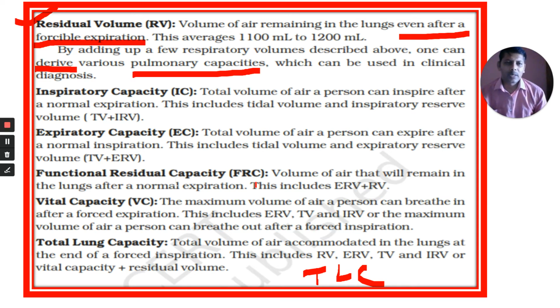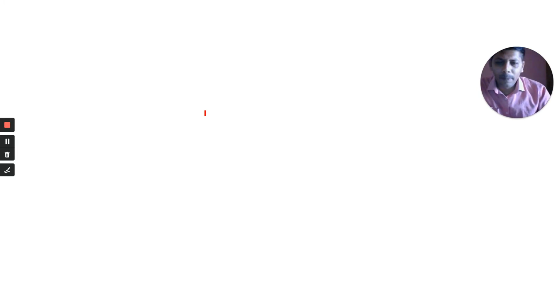That means I am asking you to do normal inspiration. After that, do forceful inspiration. You did three things here. First, you did normal expiration. After that, I told you to take normal inspiration, that is tidal volume, then forceful. This is the total volume of air. You got it? I will show you here.